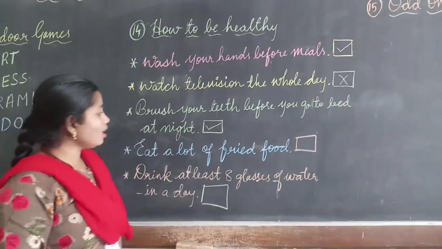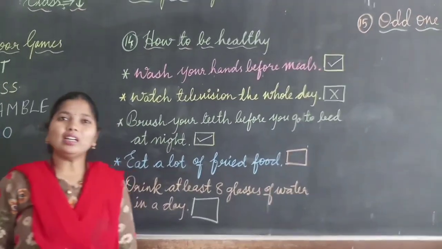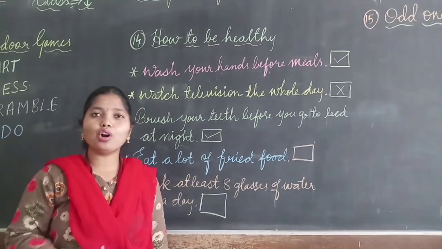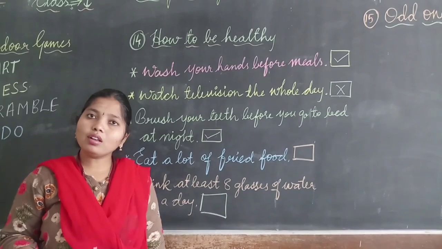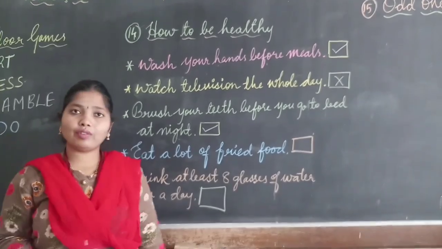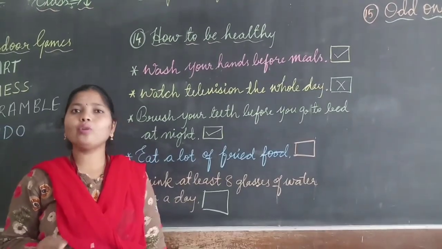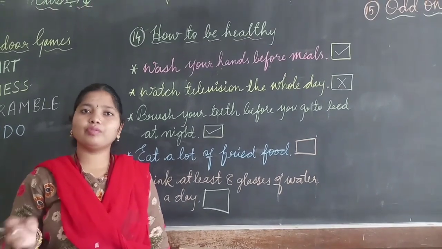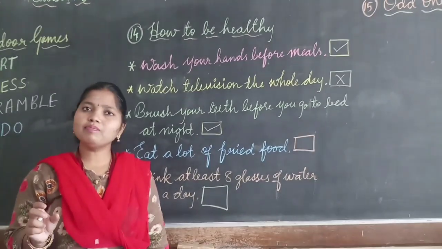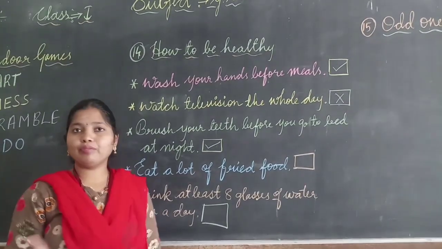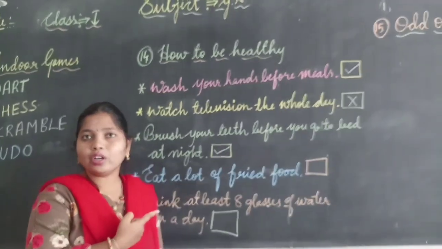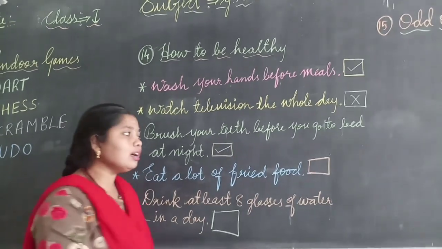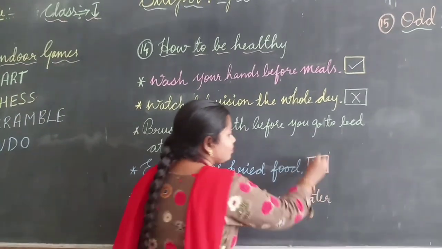Next, eat a lot of fried food. Children, what will happen if you eat more fried food? You will fall sick. They have given that a lot of fried food is good for health. No, we should eat a limited amount. Whenever, every 15 days or 20 days, we should eat fried food. A lot of fried food is not good for health, children. So, should I put right or wrong here? Yes, I will put a cross mark.